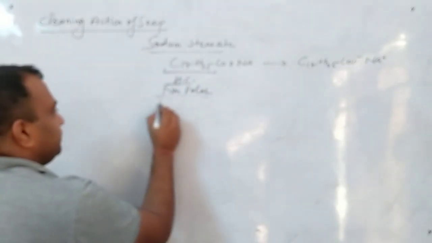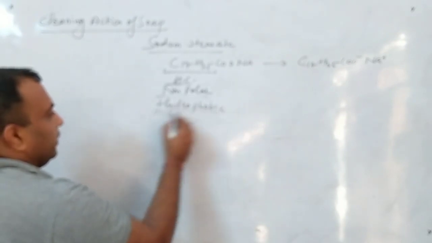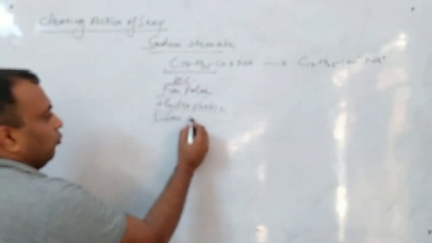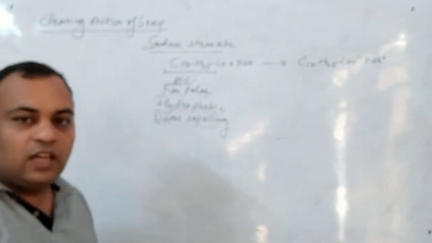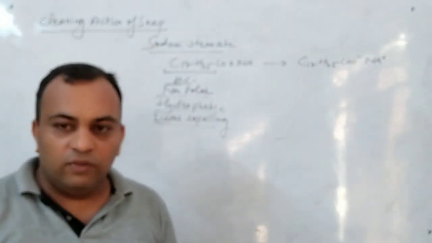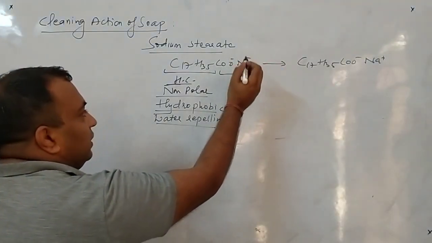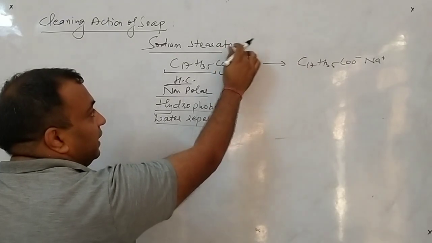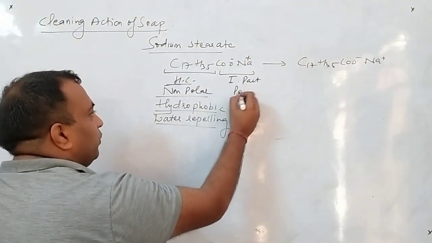non-polar part, hydrophobic, or you can say water repelling part. Water repelling means it will not dissolve in water. Second part is COO negative and Na positive. This part has negative and positive charges, so this is said to be the ionic part, or you can say polar part.